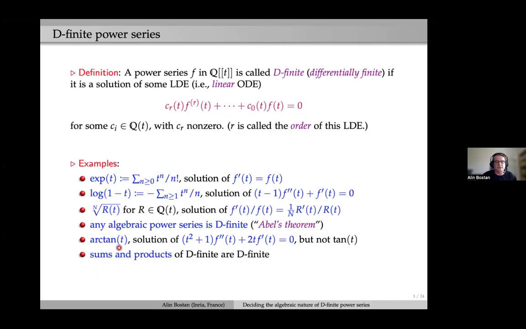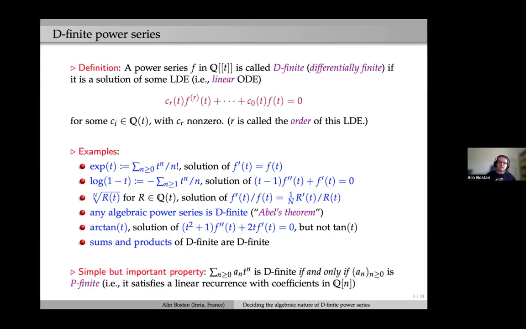There are other examples, for instance trigonometric functions that are D-finite, such as the arctangent, but we should keep in mind that not all trigonometric functions are D-finite. For instance, the tangent is not. And the set of D-finite power series is a ring. It's not a field anymore, but it's a ring. So sums and products of D-finite functions are D-finite.